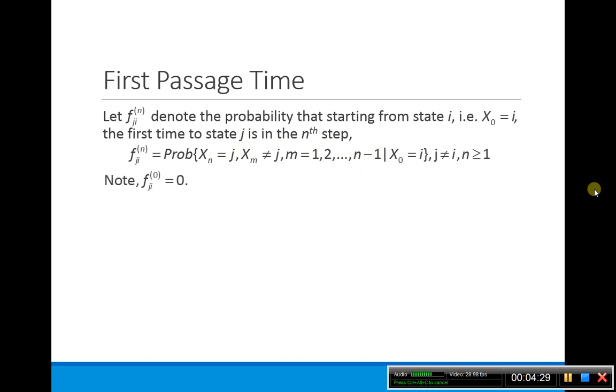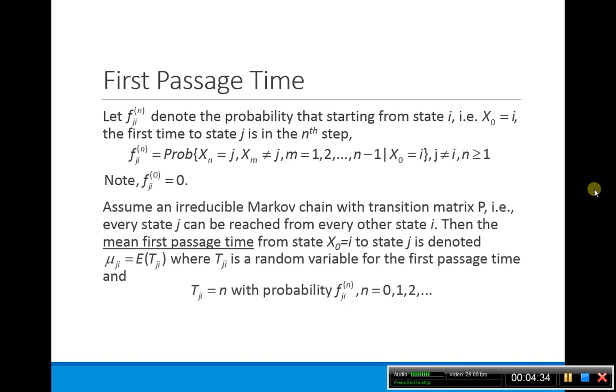And so here we're naturally starting in state i, so f_ij^(0) is always going to be 0. We assume an irreducible Markov chain with some transition matrix P, so there is some time at which you're going to go from state i to state j. If you have an irreducible Markov chain, then we can talk about the mean first passage time. So on average, what is the expected time in which I'm going to go from state i to state j?